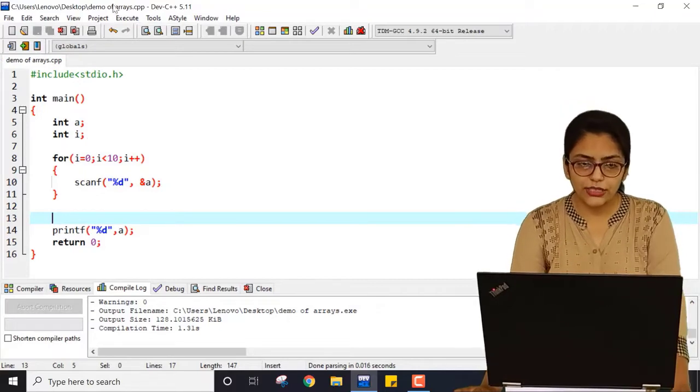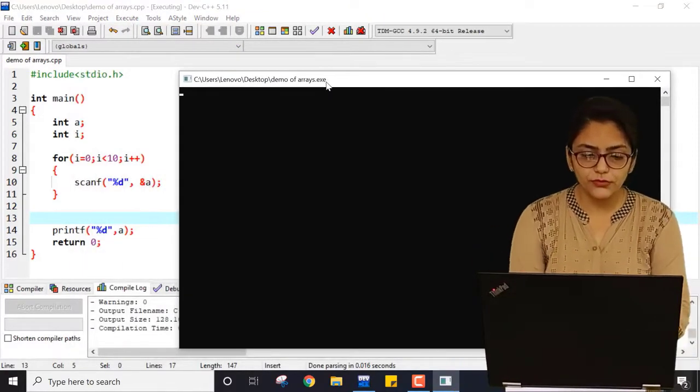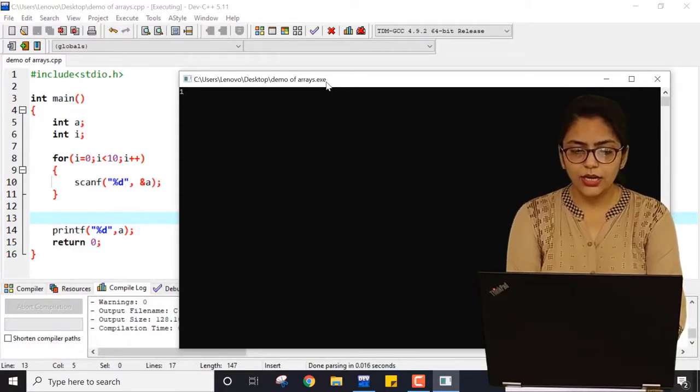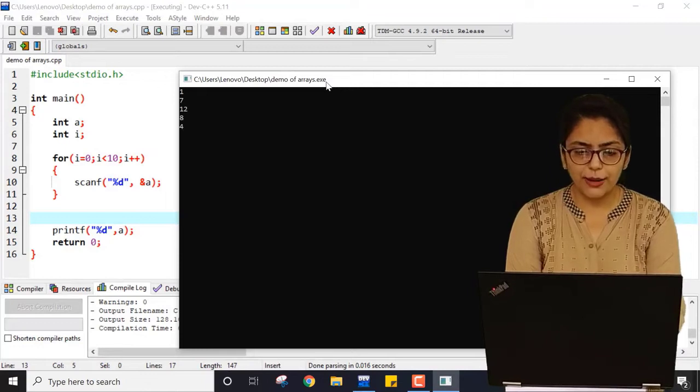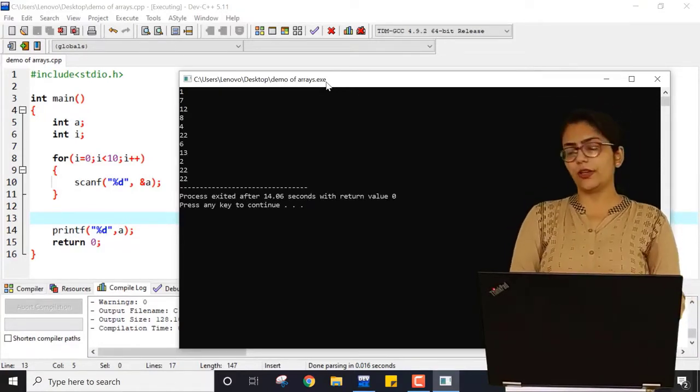So if I just save this program, compile it and run it, you can see it. First I have to enter 1, then 7, then 12, then 8. I am entering the random number: 6, 13, 2, 2. Okay, so 2 is printed, 22 is printed over here, right?